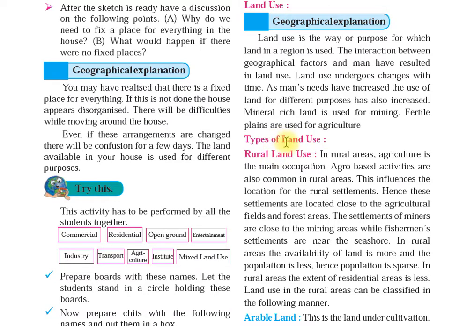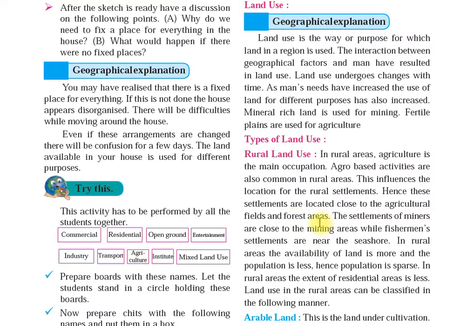Now let's see what the types of land use are. First one, rural land use. Rural means what? Your village, your native place. In rural areas, agriculture is the main occupation. Agro-based activities are also common in rural areas. Agro means agricultural activities. This influences the location of rural settlements. Hence, these settlements are located close to agriculture fields and forest areas.